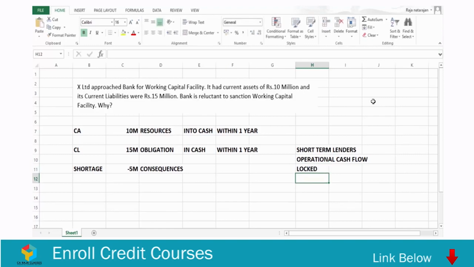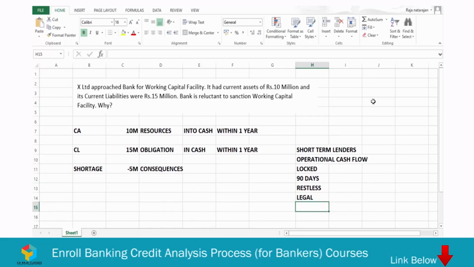They'll hardly wait for 10 days, 15 days beyond the due date, or say a maximum of 90 days. Beyond 90 days, they'll become restless. They'll go for legal action, and sometimes this legal action can even bring an organization into the winding up process.